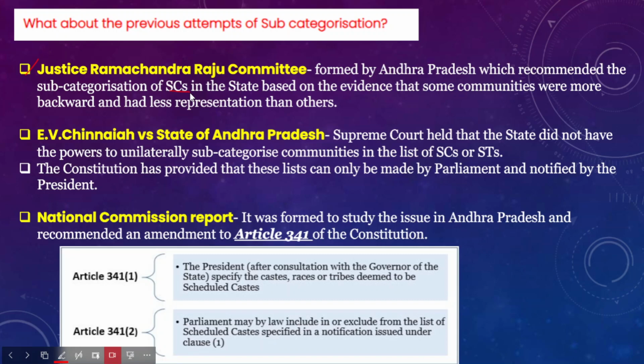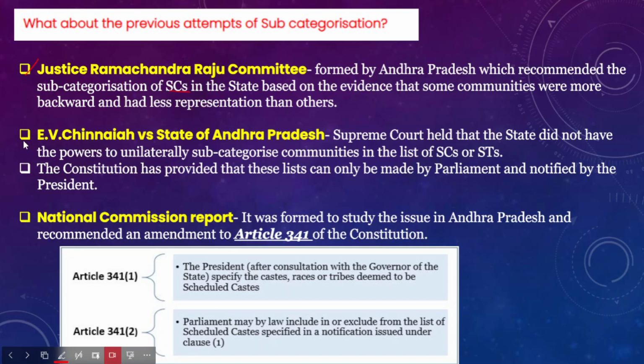Okay, so however, the subcategorization should be based on the evidence that some communities were more backward and had less representation than the others. If the state government has adequate evidence that some communities within the scheduled castes are less represented and more backward, then there is a need for subcategorization within the scheduled caste. This is what the Justice Ramachandra Raju Committee has recommended.